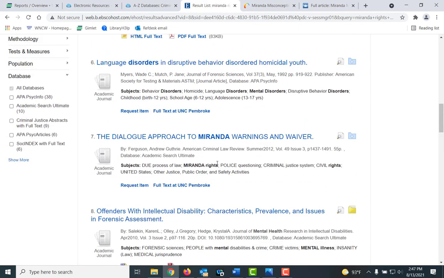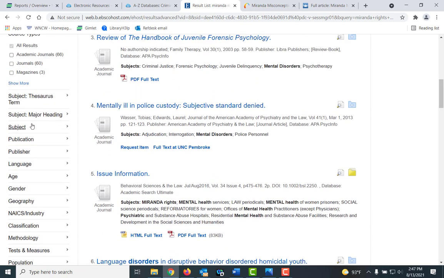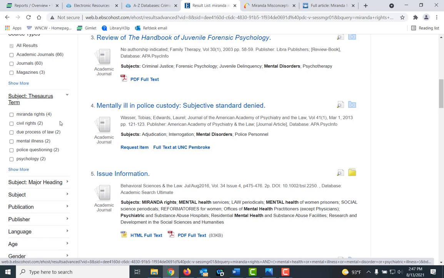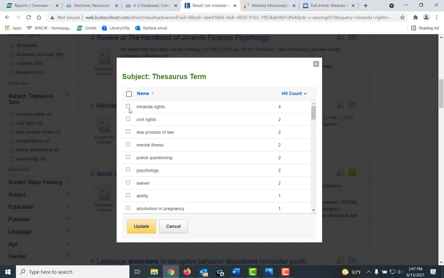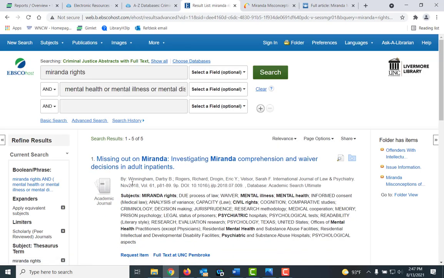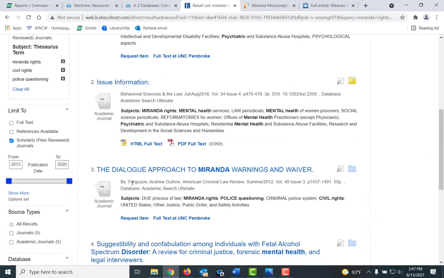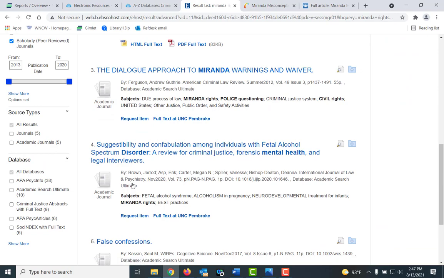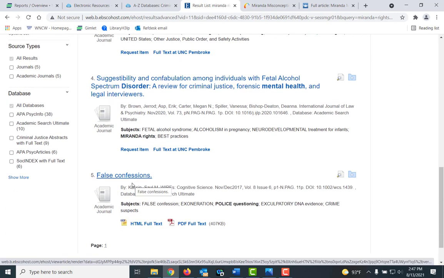If I want to limit my articles to more the Miranda, I can go back over here to the subject thesaurus terms and see Miranda rights or civil rights are in 4 of these. Police questioning. These are other type issues that are related. So I can click on Show More. I can click Miranda rights, civil rights, police questioning. Click Update, and it will take me down to these 5. Some of them I may already have, others I may not, but that will allow me to focus those.